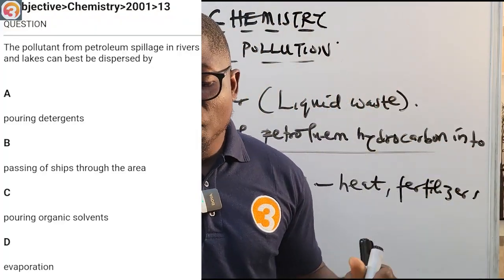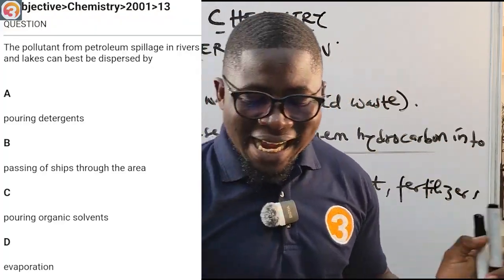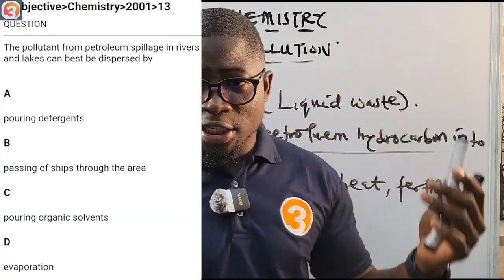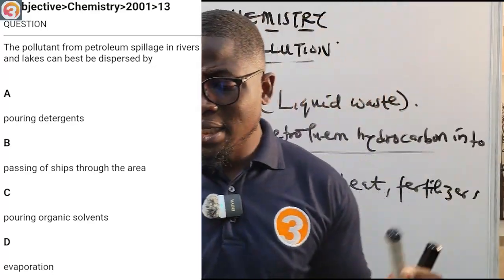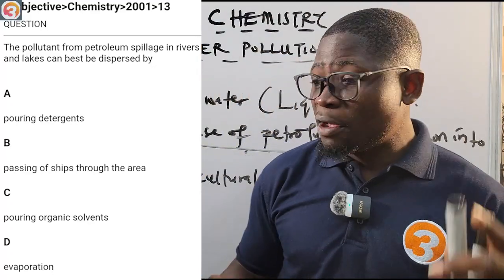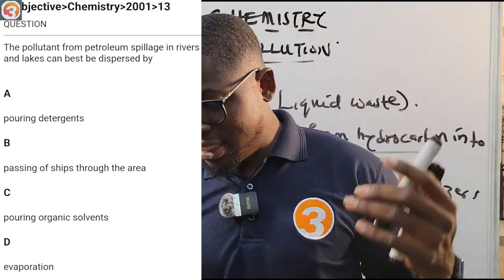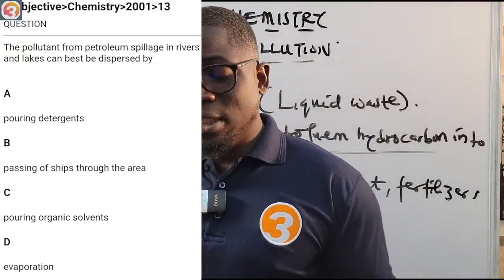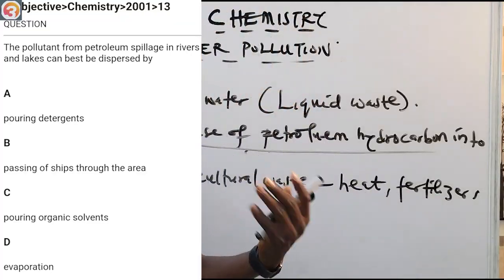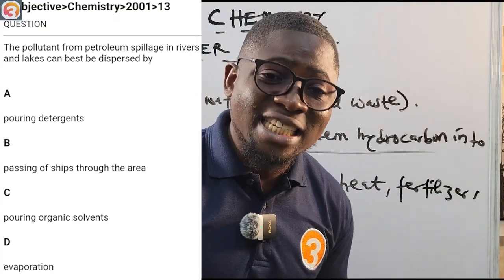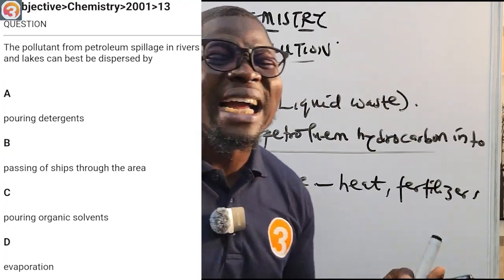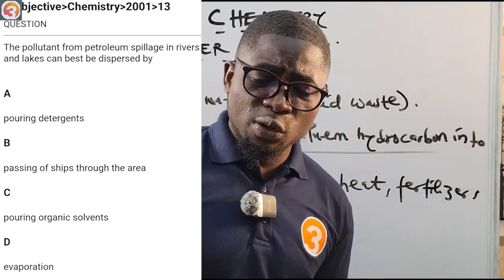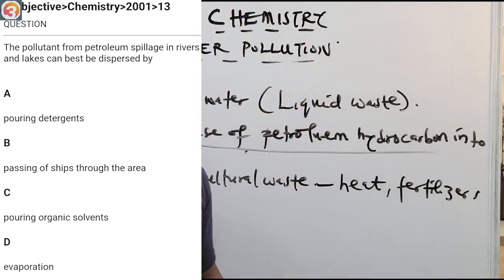It says the pollutants from petroleum spillage in rivers and lakes can be dispersed. The pollutants from petroleum spillage, that's crude oil, in rivers and lakes can be dispersed by: A, pouring detergent. So we can pour detergent to disperse them. B, passing of ships through the sea. No. C, pouring organic solvent. No. D, evaporation. No. One of the ways of dispersing it is by pouring detergent.